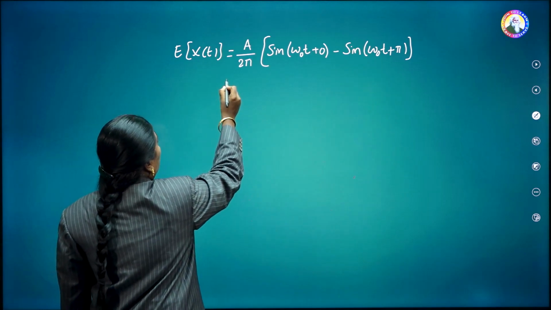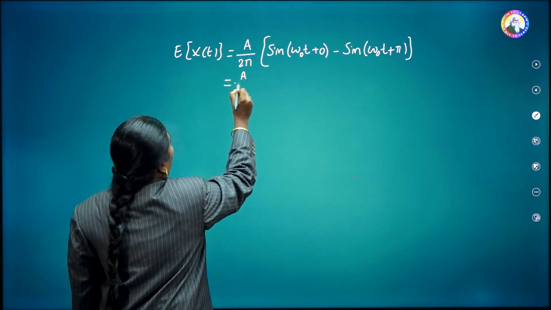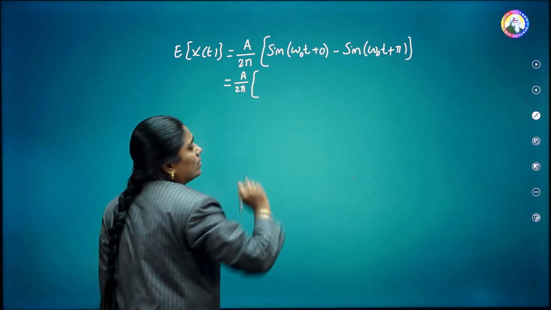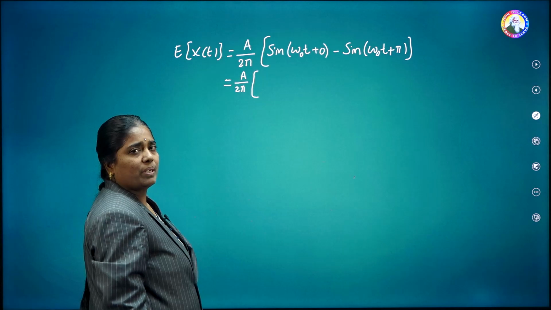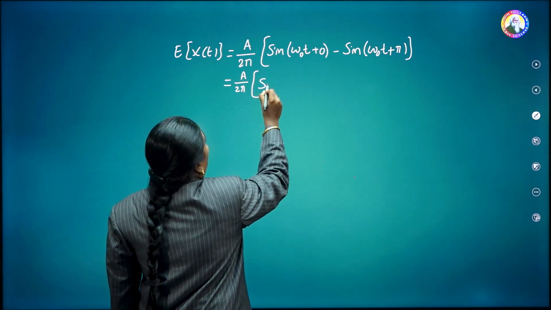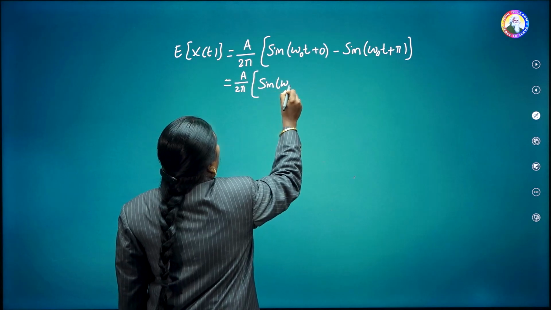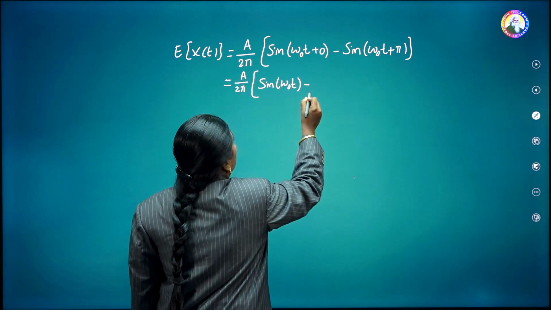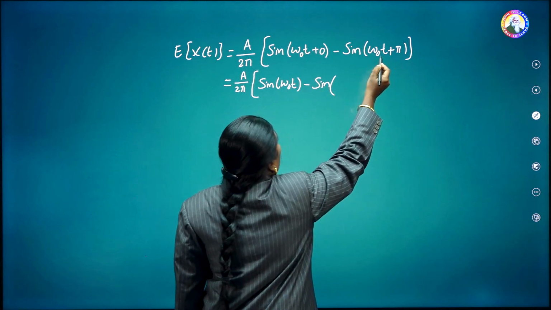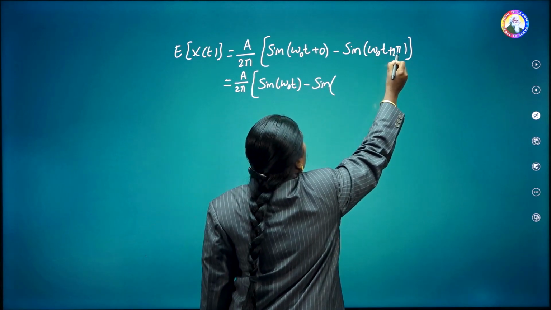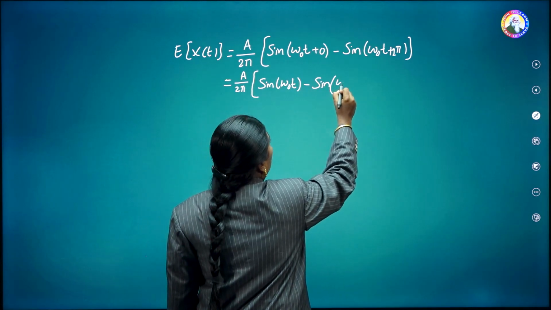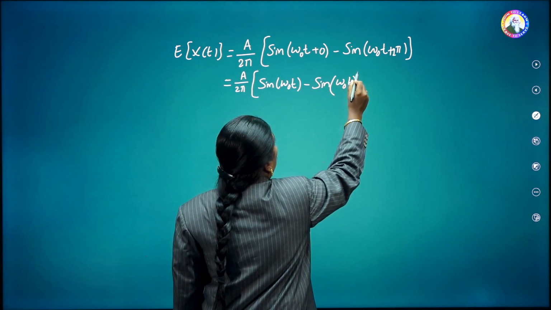Further simplifying, we will get A by 2 pi times sin of 0 plus something, which is nothing but sin omega naught t, minus sin of omega naught t plus 2 pi plus theta. Here we are having 2 pi, isn't it? So sin of 2 pi plus theta is sin theta only. This is also equal to sin omega naught t.